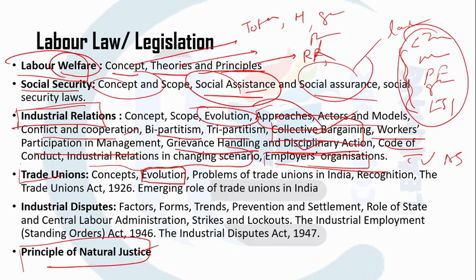Madras Labor Union was the first one. This way you need to know every detail related to evolution. There have been a number of questions. Problems of trade unions in India, recognition, the recommendations of the first and second national commissions on recognition, the Trade Union Act and the emerging role of trade unions in India.